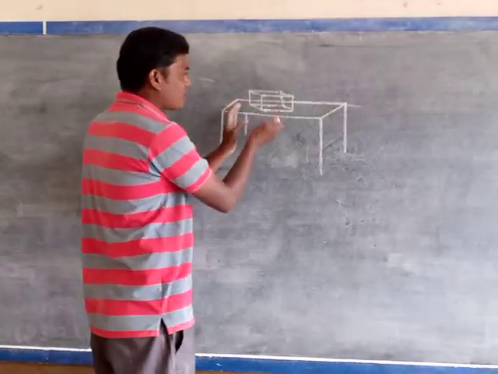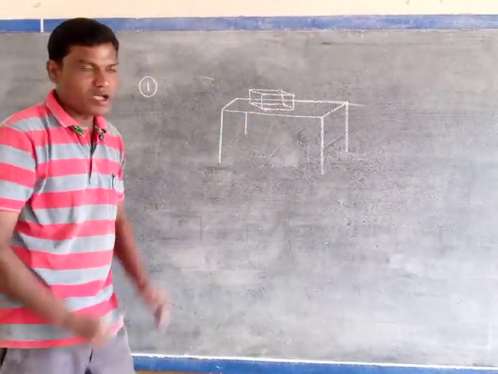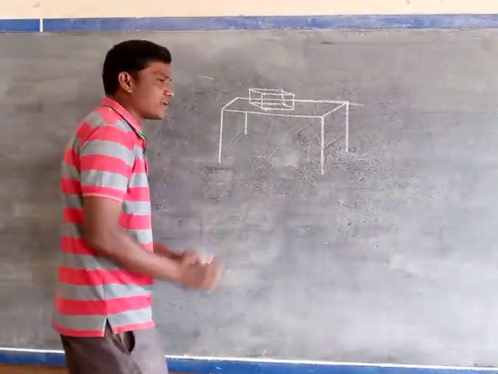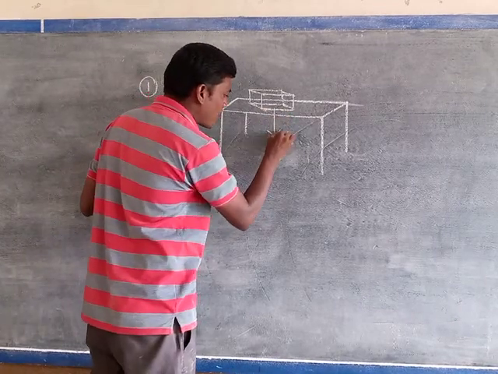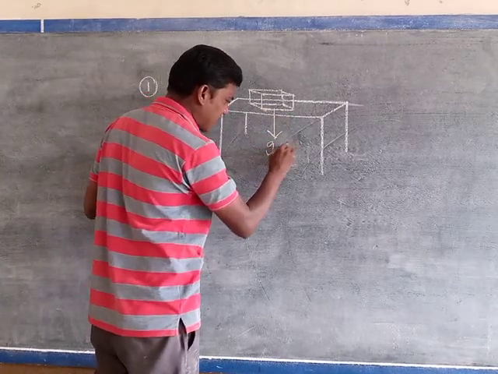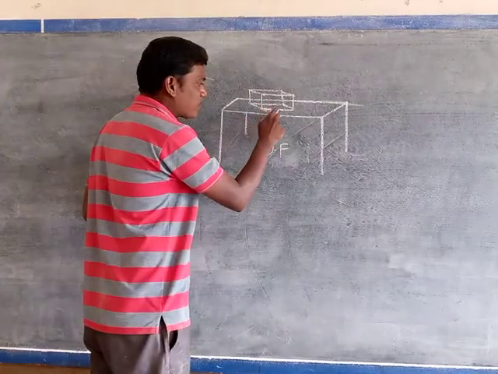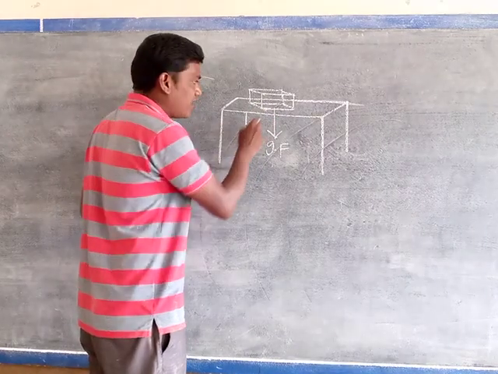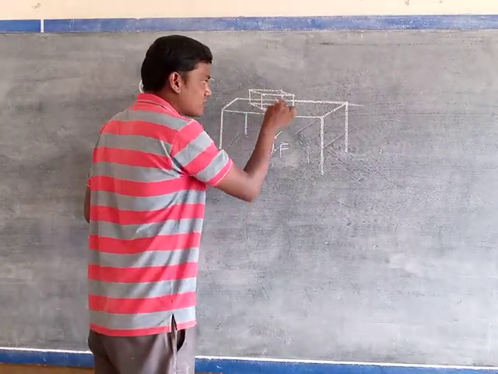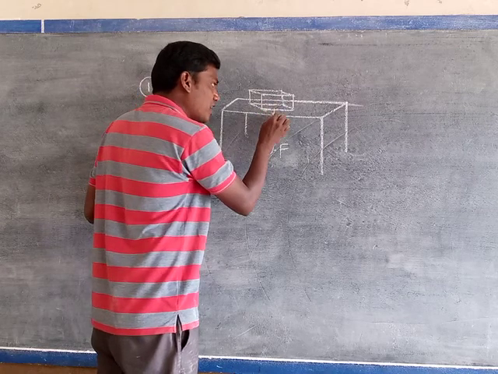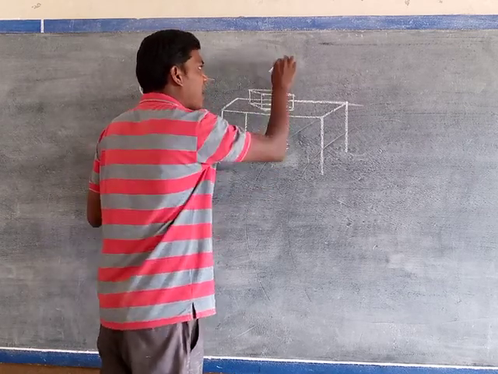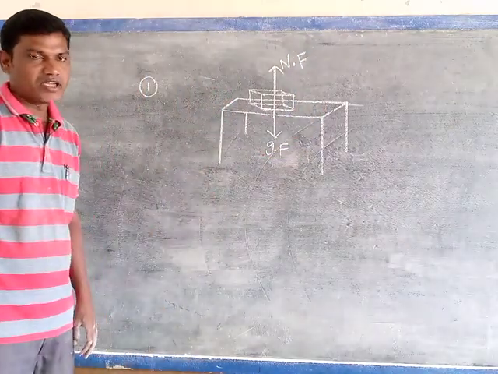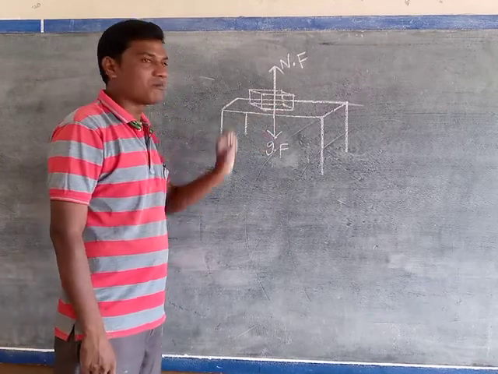Now, first of all, before going to the friction concept, how many forces are acting on the brick when it is at rest? Simply, in the downward direction, gravitational force is acting. The table is made up of either wood or iron. It is a solid surface. So the solid surface of the table applies some force on the brick vertically upward. It is the normal force. So two forces are acting on the brick.